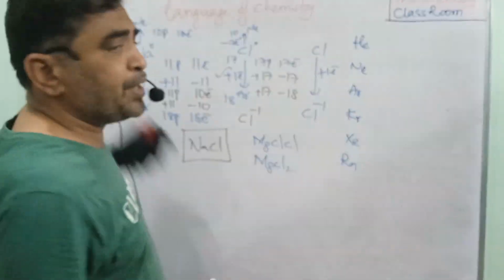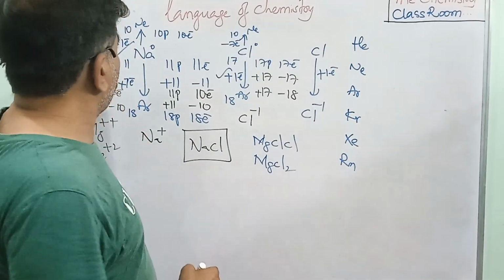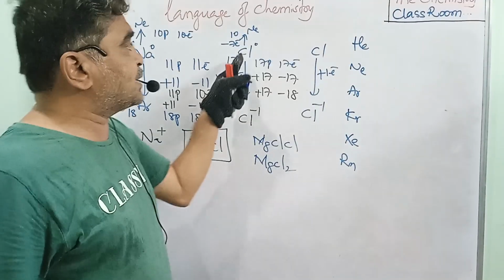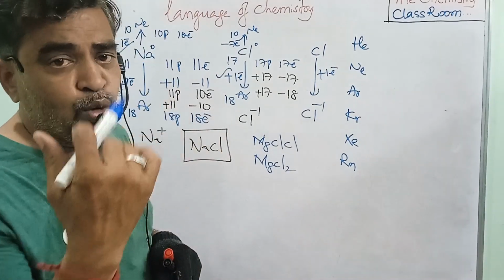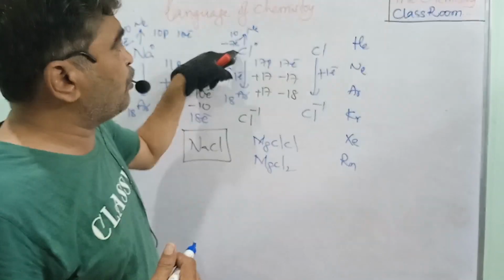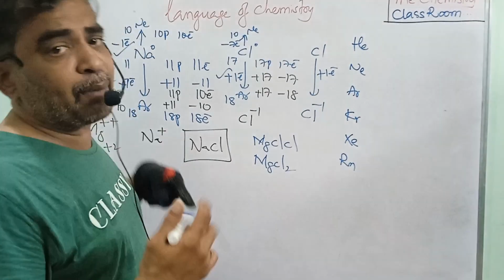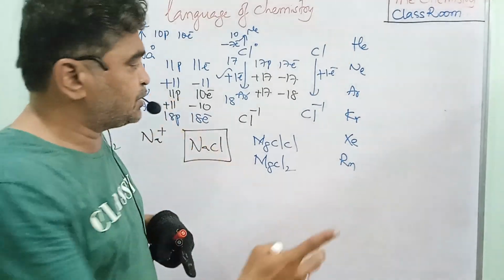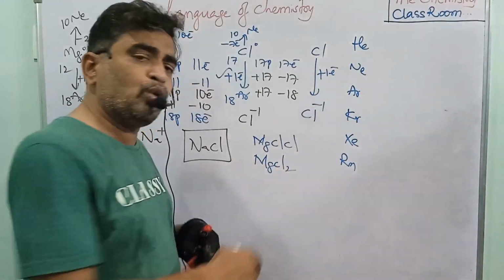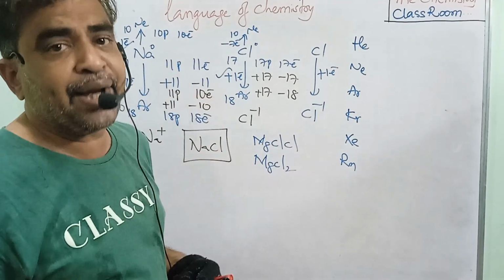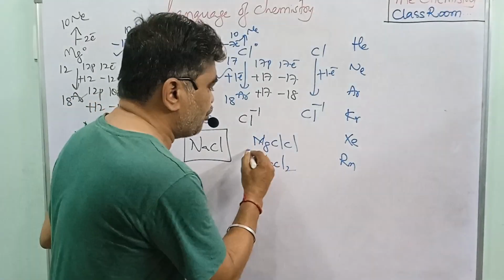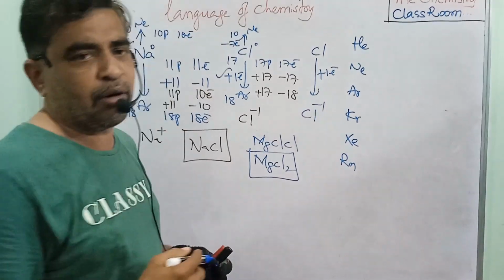So here the magnesium, to get stability, loses 2 electrons. To get stability, the chlorine gains only 1 electron. So the chlorine requires only 1 electron, but the magnesium is giving 2 electrons. So the magnesium requires 2 chlorines. The 2 chlorines gain 2 electrons. So what do you form? The MgCl2 you form.